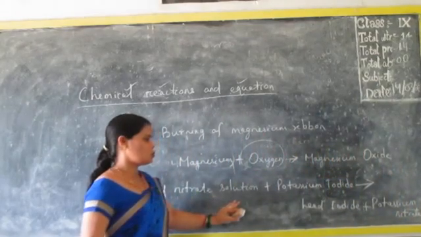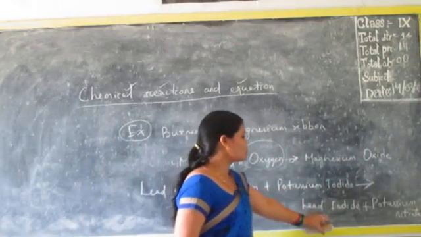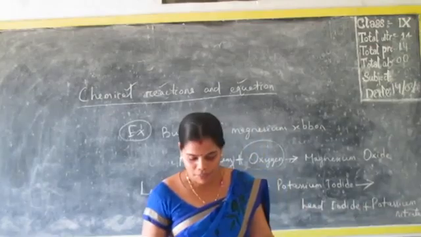When lead nitrate solution reacts with another solution, potassium iodide, it forms lead iodide and potassium nitrate.